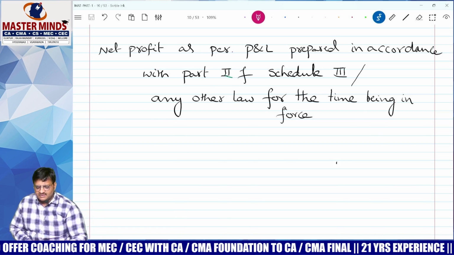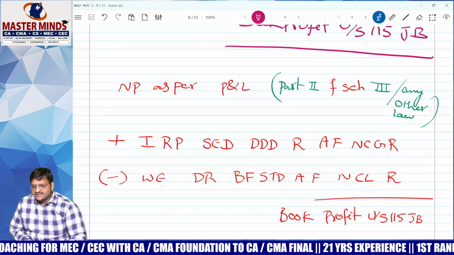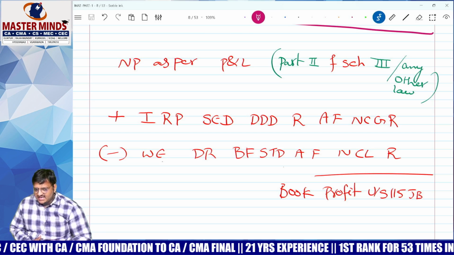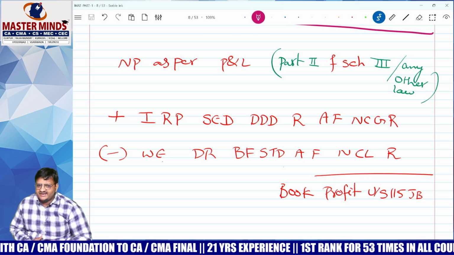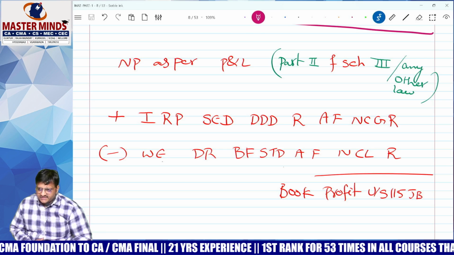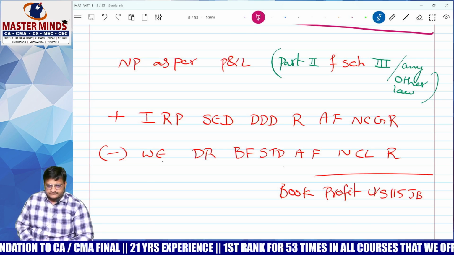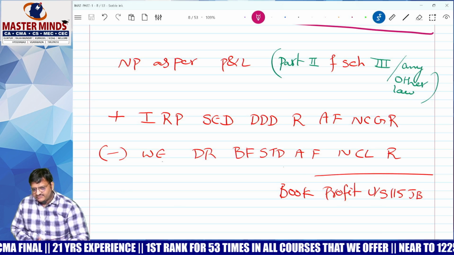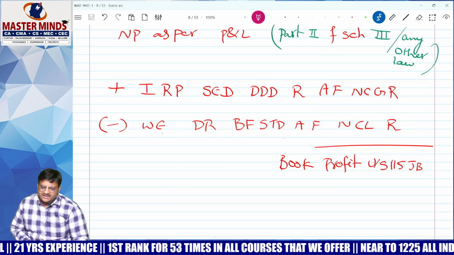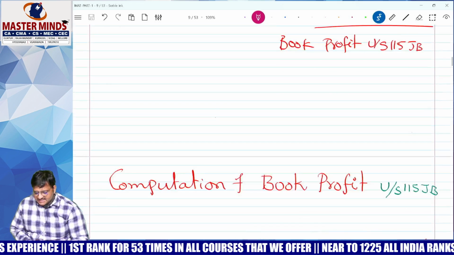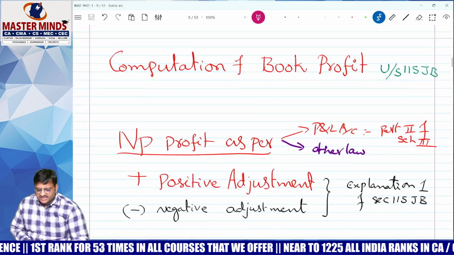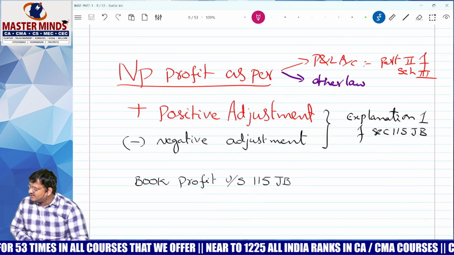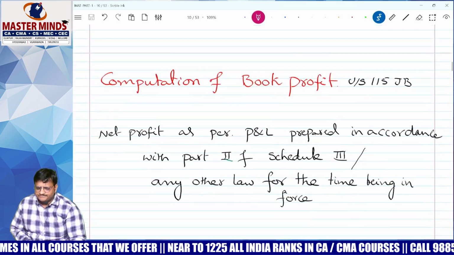Come on, sing a song. Take the net profit. After that, I R P S E D D D D R A F N C Z R. We, doctor, boyfriend, STD, AF, NCLR. After adding all, after deducting all, you will get book profit under section 115JB. Computation of book profit is as follows. Take net profit plus positive adjustments minus negative adjustments, you will get book profit. Okay? Chalo.